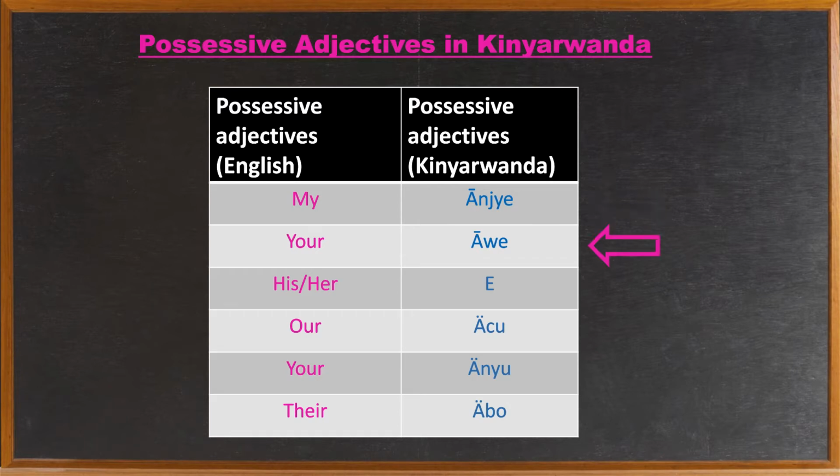And then we have awe, which means your. We also have e, which means his or her. And then we've got achu, which means our. We also have anyu, which means your. And then we've got abo, which means their.